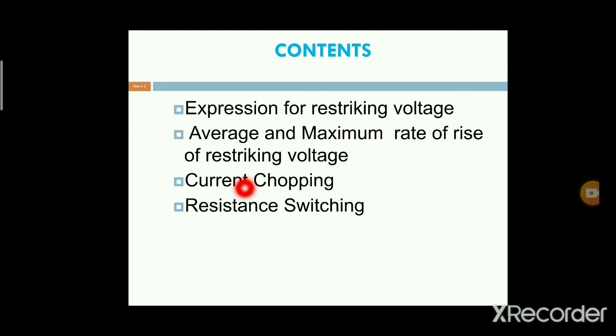Next I discuss current chopping: what is meant by current chopping and what is its effect? Next is resistance switching: what is its effect, and why do we use resistance switching? All these topics will be covered in this class.